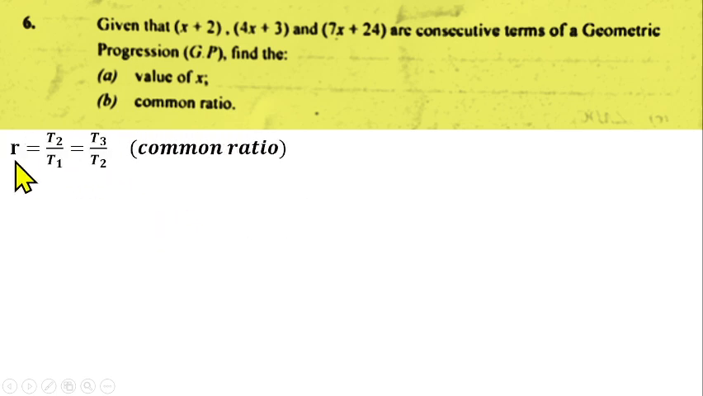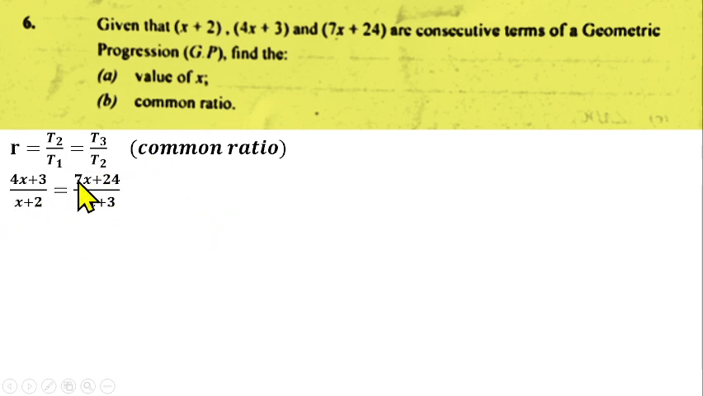Like I said, to find the common ratio in a GP, we have the second term divided by the first term, and it should be equal to the third term divided by the second term. That will give us the common ratio. So we can use the same thing here. You'll have 4s plus 3 over s plus 2 equals 7s plus 24 over 4s plus 3.